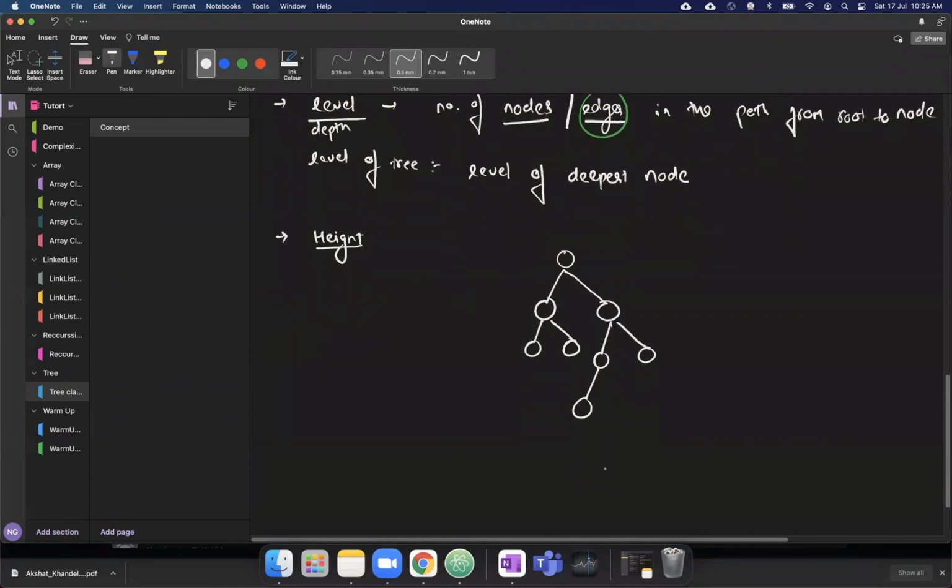Okay, like this. Now, what happens is height is relative to the deepest node. Level is relative to the root node. Similarly, height is relative to the deepest node. So suppose this is the deepest node.